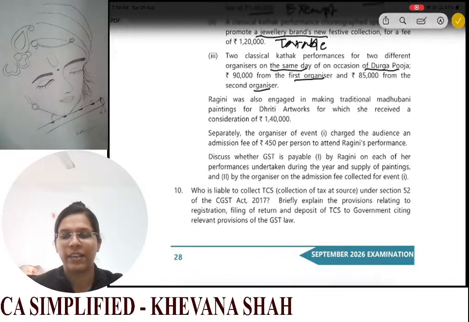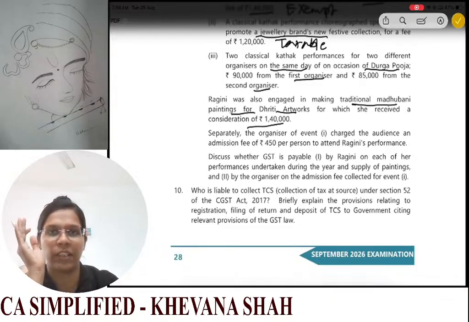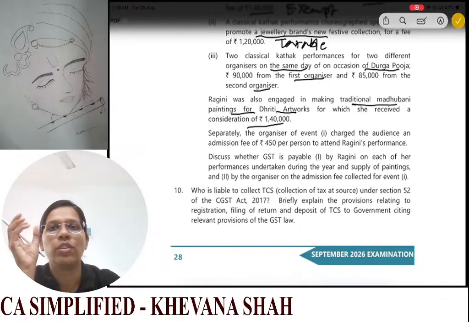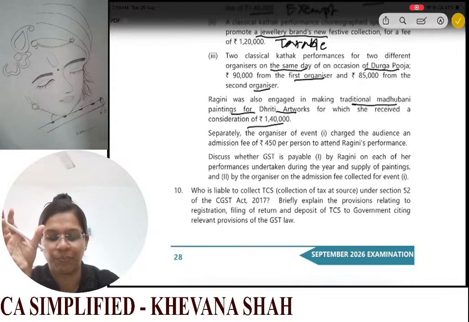Then we are given that Ragini was also engaged in making traditional Madhubani paintings for Dhriti artworks, for which she received consideration of 1,40,000. Again, this artwork is a traditional Madhubani painting, so this is treated as a taxable supply. So these 1,40,000 will be taxable.